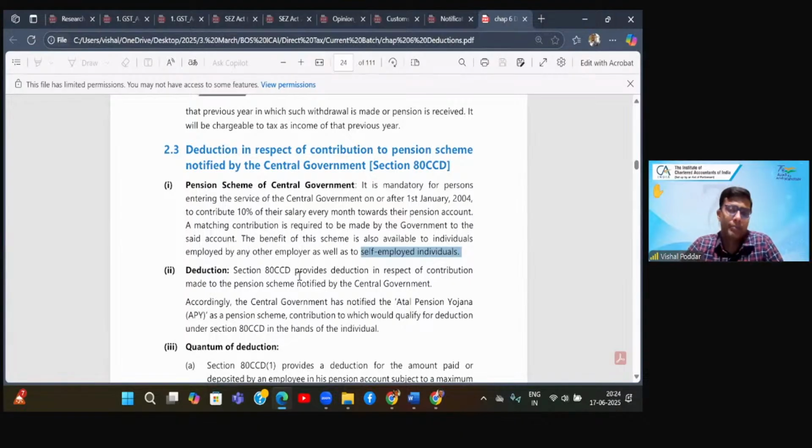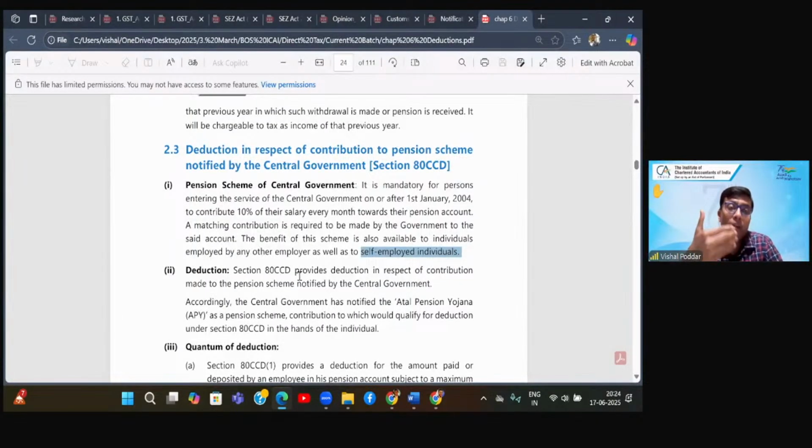Now, the main point is how you are investing in this scheme. First, like myself, I'm not an employee with anyone, so I will invest only on my own account because there is no other person who will be investing on my behalf. That is one possibility. Second, the scheme can be taken up by my employer also. If my employer takes up the scheme, then two persons will be investing. Some part will be contributed by my employer, like how they do in Provident Fund. They will also invest in the pension scheme.